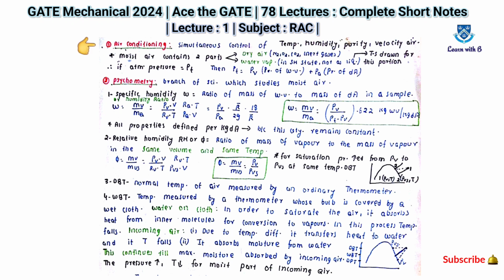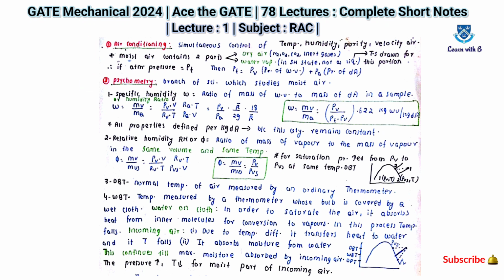The first one is atmospheric pressure, which is equal to PT. If you want to find PT, you can use the equation PT equals PV, the pressure of water vapor, plus PA, the pressure of dry air. So this is the equation of PT.